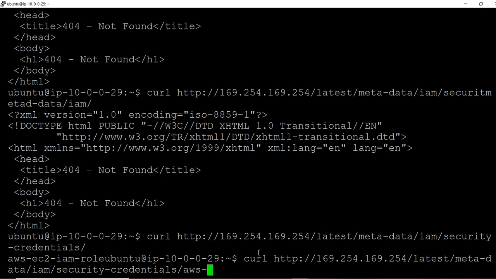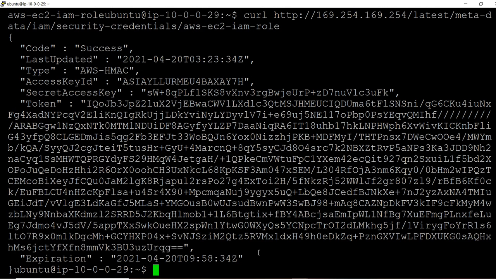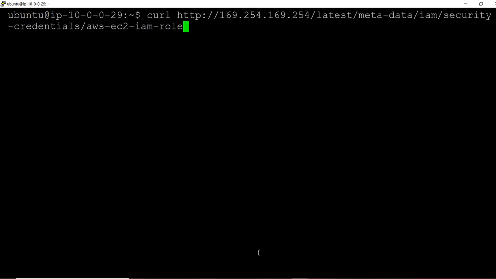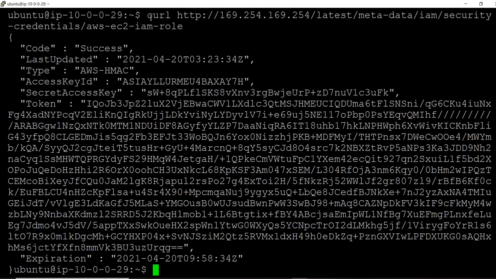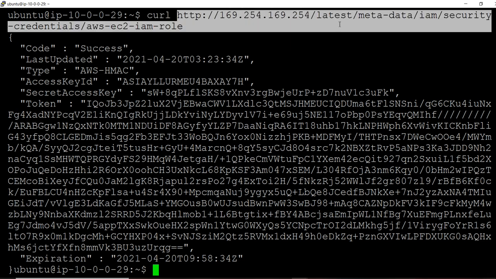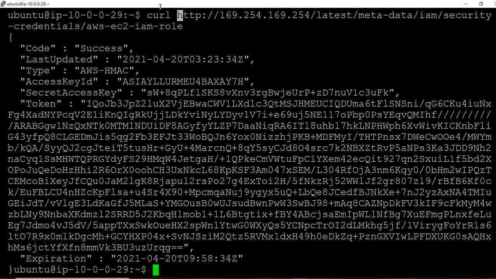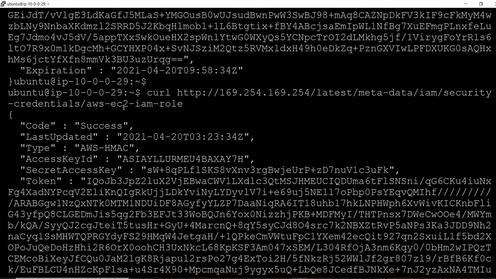AWS EC2 IAM role. Yes, this is what I want to try. See, I used this one just to get the metadata of our instance. Okay, we need to use this one. This is the fixed one. Latest metadata, under that IAM, under that security credentials, AWS EC2 IAM role. What is the role we have configured?